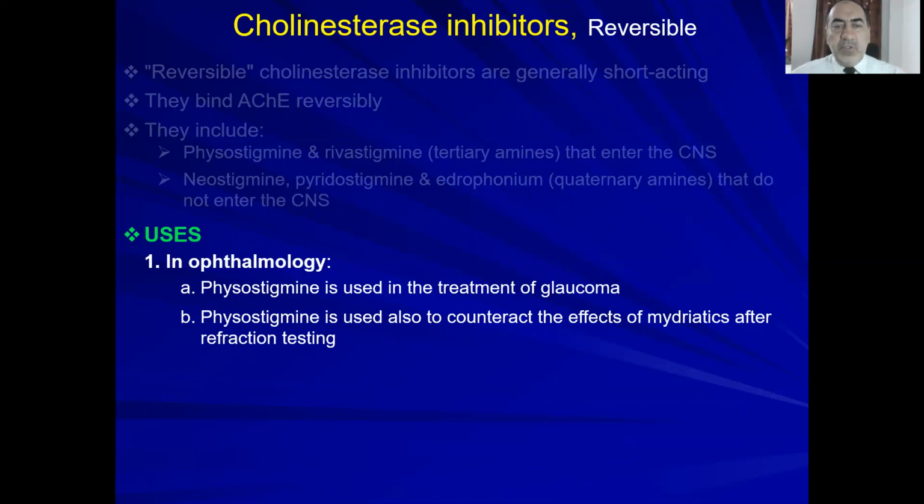And then also physostigmine could be used to counteract the effect of mydriatics, which like atropine could be used for refraction testing. So to antagonize the effect of atropine or to bring the vision back, we can use these miotic drugs, physostigmine, to reverse the action or stop the action of atropine specifically because it is long acting. There are others that have been developed like cyclopentolate, tropicamide. We'll talk about them later, inshallah.